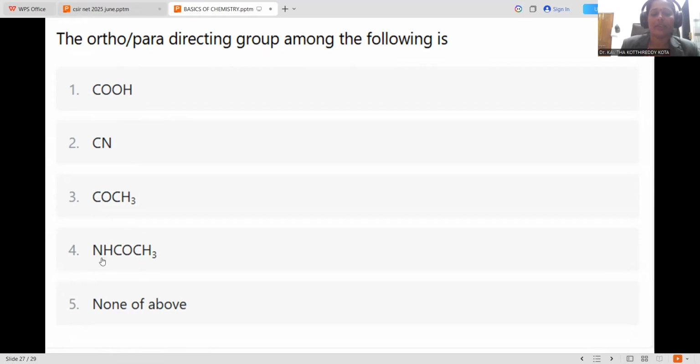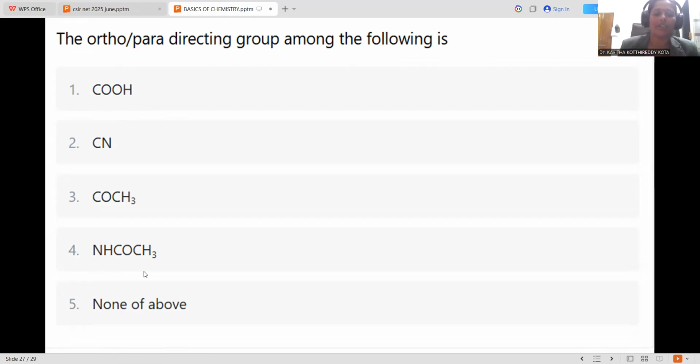nature is NH2. But if you have the N with C double bond O and CH3, most people will be confused. The ketonic functionality is meta directing, and that's the reason they may think option 4 is also a kind of meta directing. But there is a provision. The nitrogen directly linked to the benzene ring has the provision to release electrons into the benzene ring system. Certainly, because of this ketonic functionality, the extent of electron release into the ring system is somewhat lowered. But the correct answer is option number 4 only.